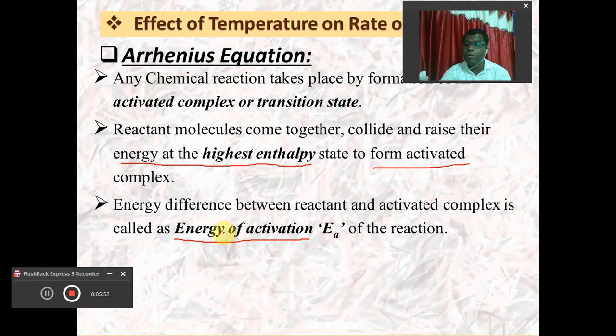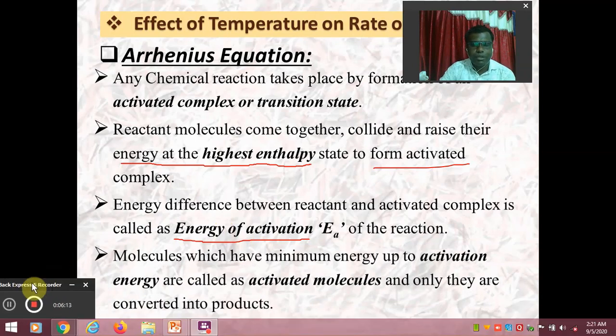So definitely the value of the energy of activation is very important in order to decide the rate of reaction. So what is the value of the energy of activation? That value will decide the rate of any chemical reaction. It means that the contribution of this energy of activation is very important.